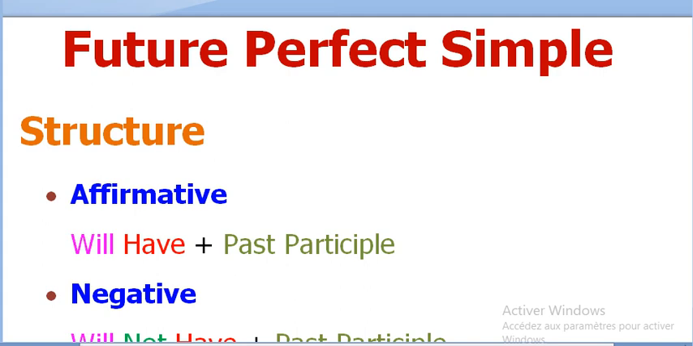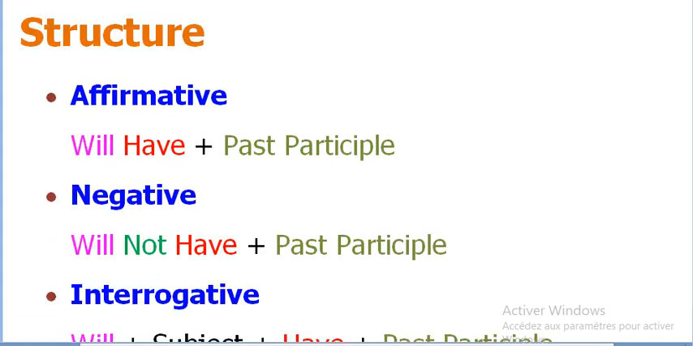When we want to speak about the negative form, we are just going to insert not between will and have plus past participle. It doesn't change. All the time it is the same. And it becomes will not have plus past participle.